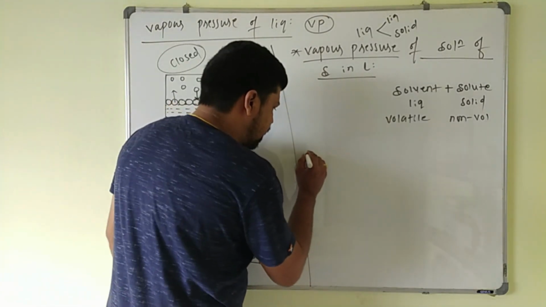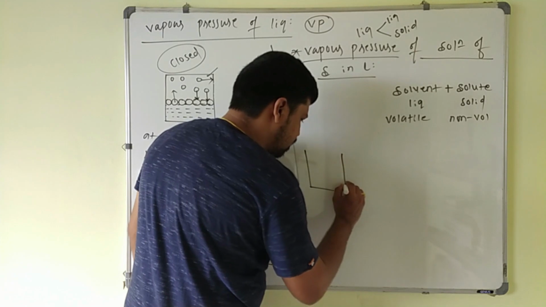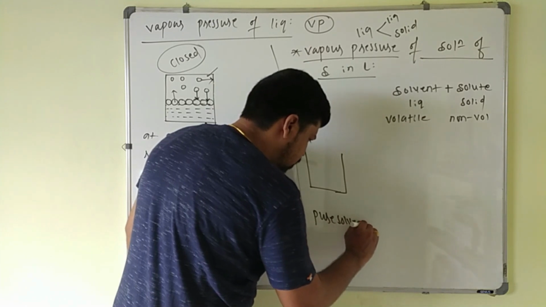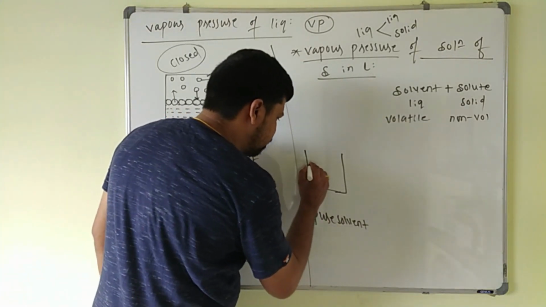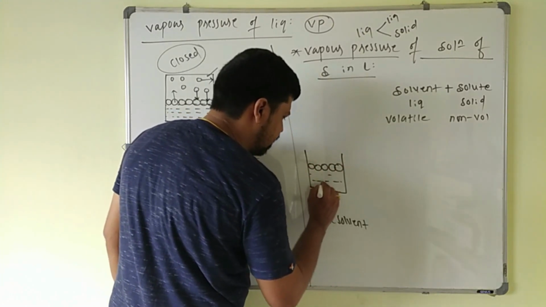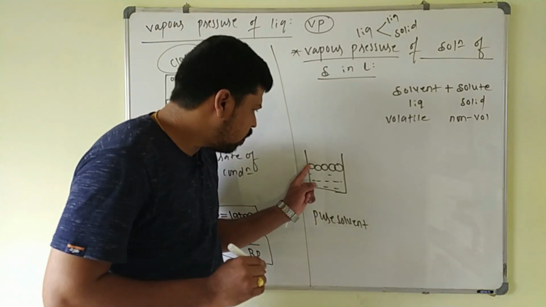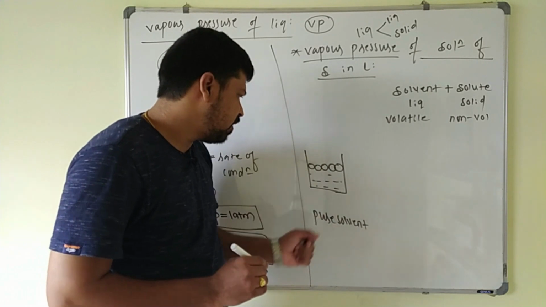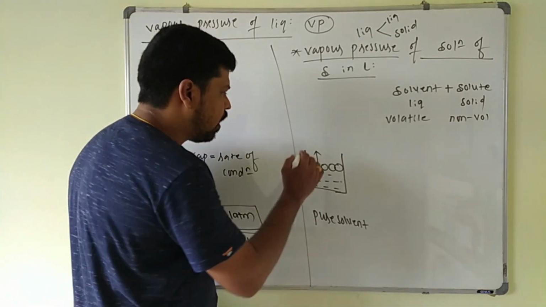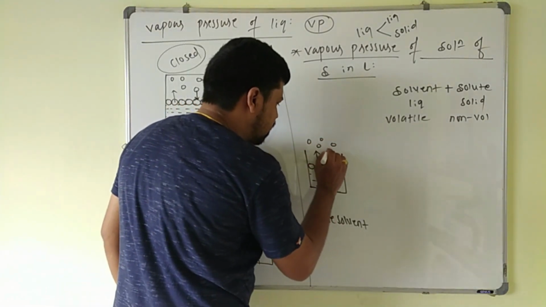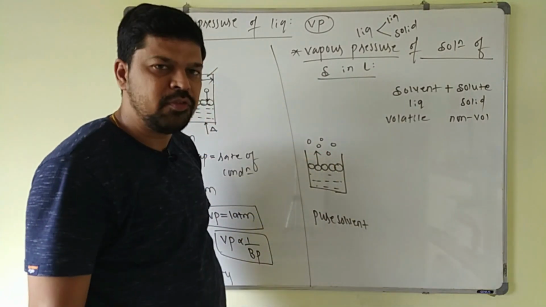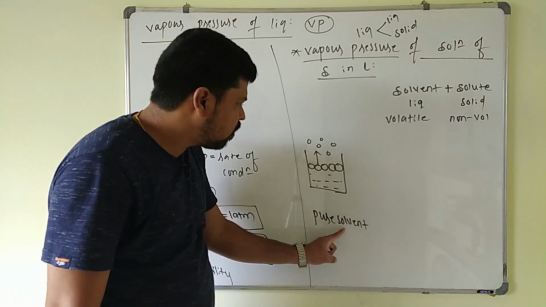In this one, suppose I take a pure solvent first. This is the pure solvent. In the pure solvent, the surface of the liquid contains only solvent molecules. And here only solvent molecules are present at the surface, so these have a tendency to escape into the vapor state. That means more vapors are formed here. For example, on the surface 5 solvent molecules are there, so at a time 5 vapors will be formed. Now we will compare the vapor pressure of this pure solvent with the solution.